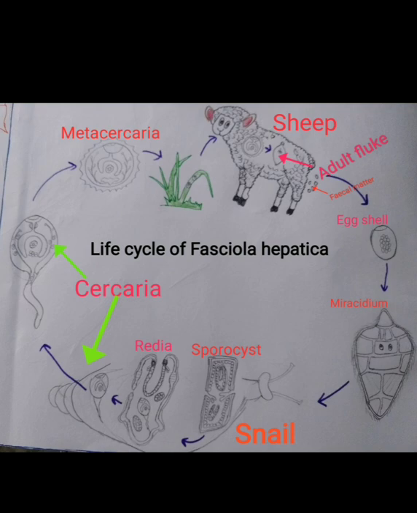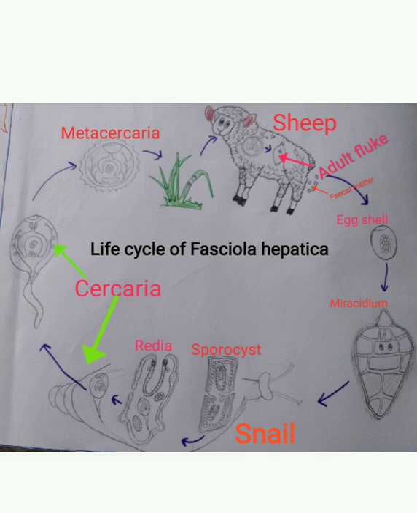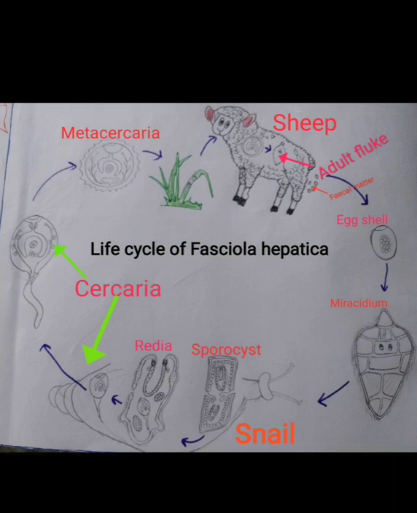This Cercaria larva finally comes out from the body of the snail itself. Here you can see the Cercaria larva, it has a tail which is meant for locomotion. Finally, the Cercaria larva loses its tail and gets encysted. That is the cyst, the highly resistant structure that develops around the body of the Cercaria larva, and finally it is called